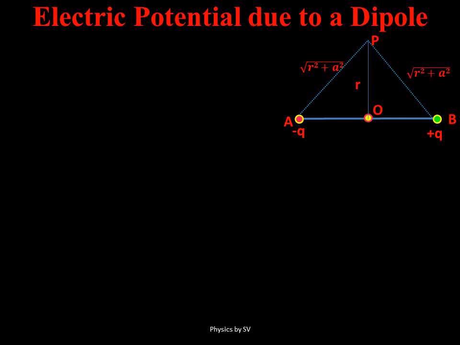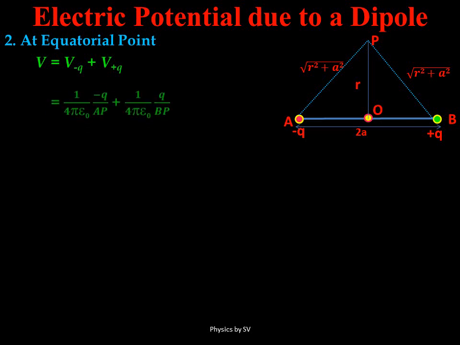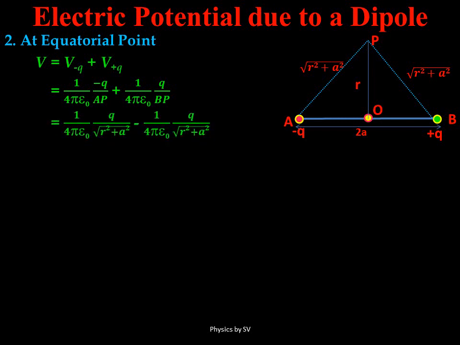Now we will write the electric potential at point P due to minus Q and plus Q. Potential being a scalar quantity, the algebraic sum of V minus Q and V plus Q would give us the total potential at point P. Substituting the values of V minus Q and V plus Q, we see that two similar quantities with a minus sign in between give us 0.